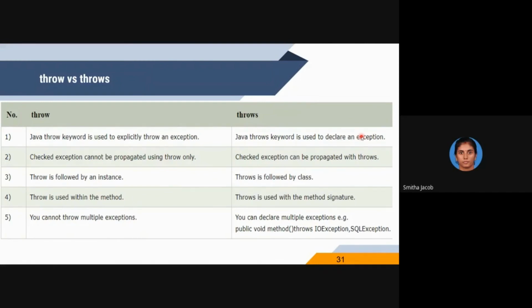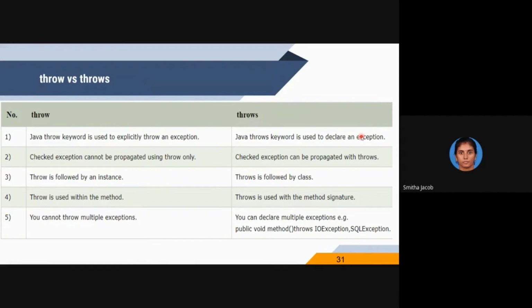Throw is always followed by an instance, whereas throws is followed by a class name. Throw is used within a method, within a block of code, whereas throws is used along with the method signature. Using throw, we cannot throw multiple exceptions. Throw new ArithmeticException; once again, you have to write throw new NullPointerException, throw new NumberFormatException.